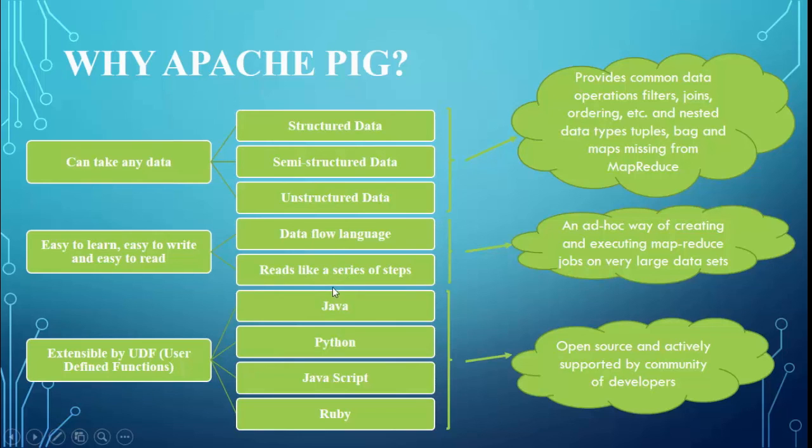So it is procedural programming. SQL is not procedural, whereas Pig Latin is procedural programming. It uses a procedural approach of writing these scripts, where things will be done in series. So it is an ad hoc way of creating and executing MapReduce jobs on very large data.